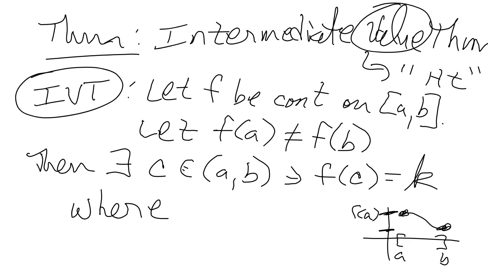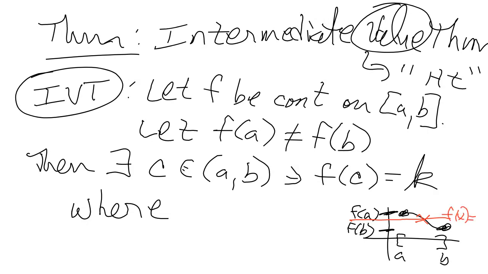The endpoints are not equal. f of A does not equal f of B. Basically, f of C is a height, K, so there's some height K. So in this case, K is a height. So here's f of x equals K.